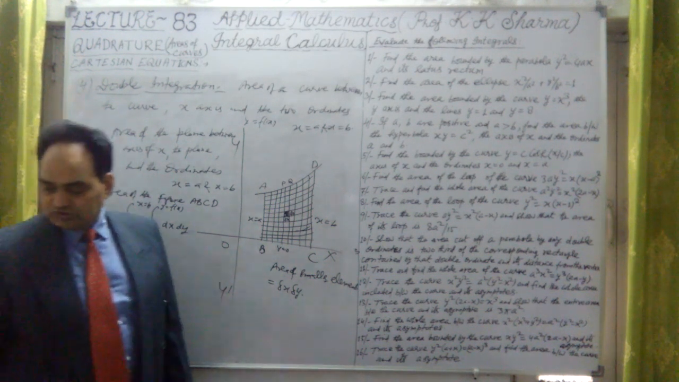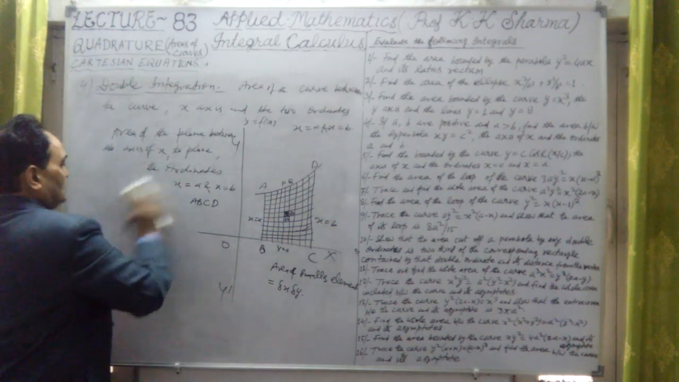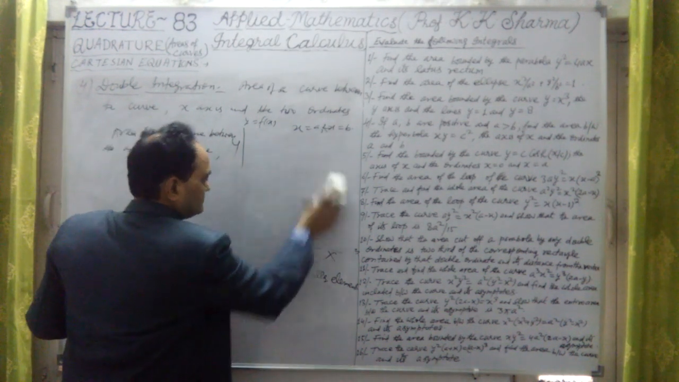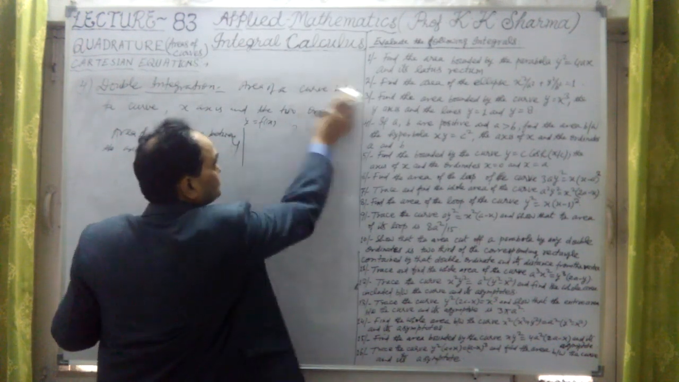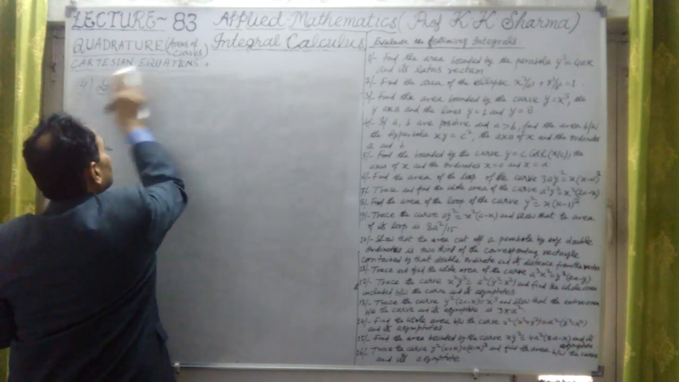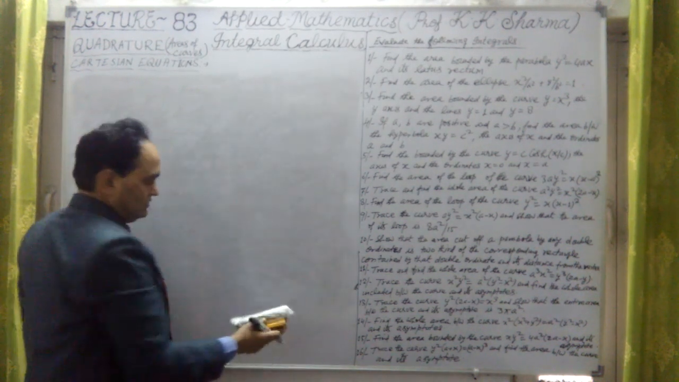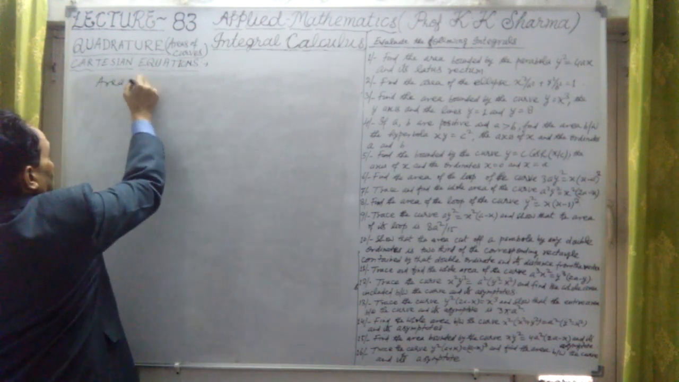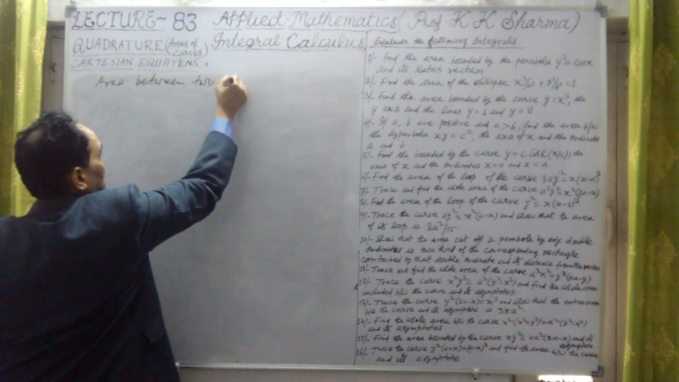Okay, and if there are two curves, in this case, if with the help of double integration, area between two curves we have to find out, let me put the formula for that also. And what is the formula we have to apply for double integration in case of two curves? So area between two curves, let me take.